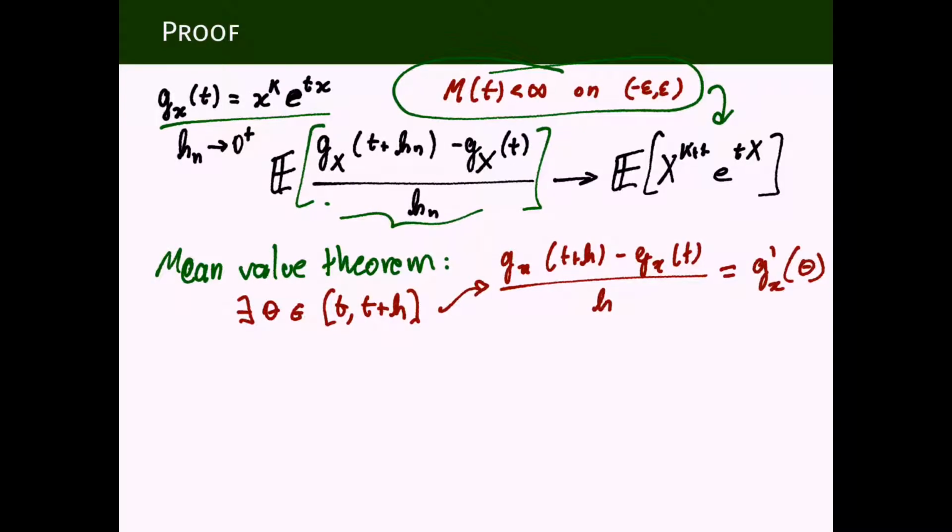What we need to be careful about is that this theta depends. It may be clear here from the way it is written, but let's be explicit. It depends on x, t, and h.